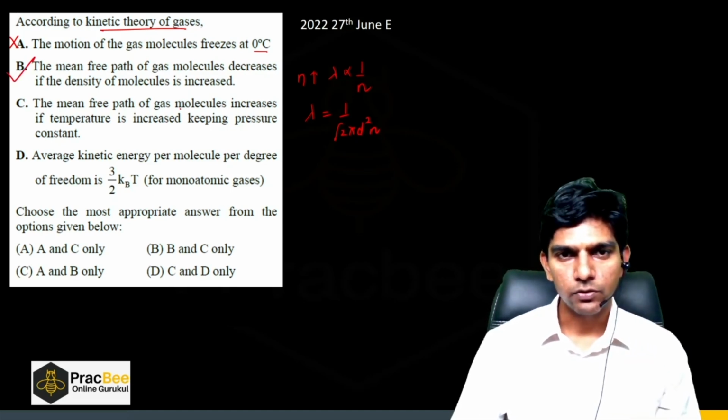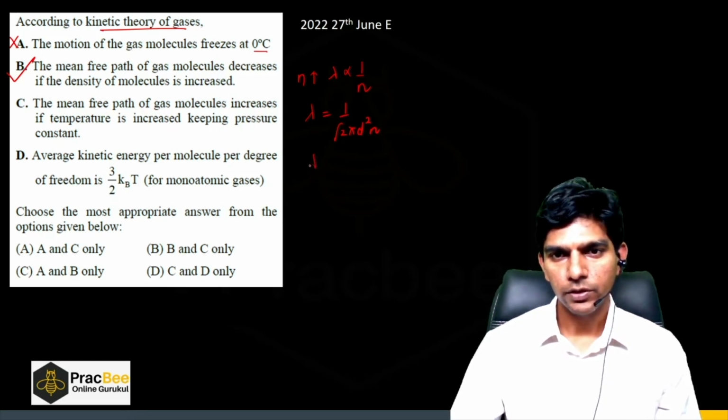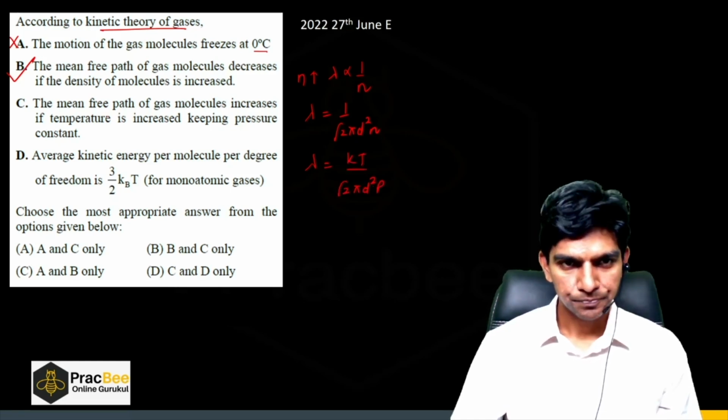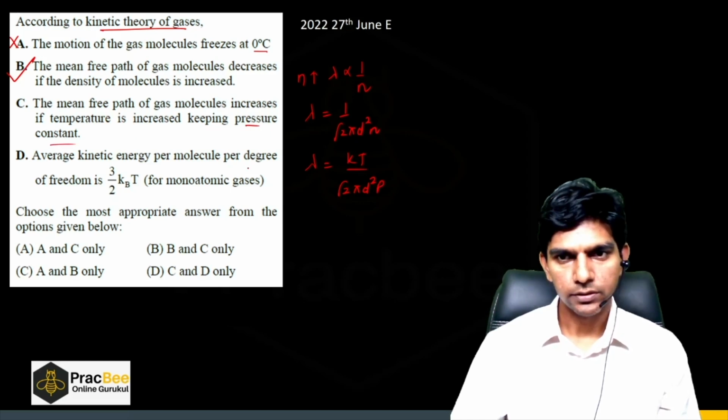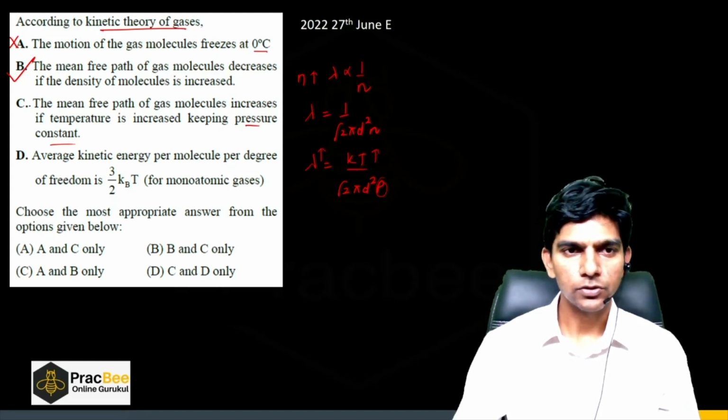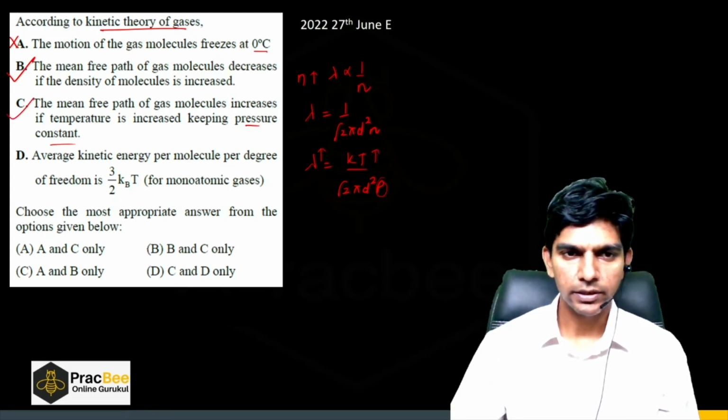Now the mean free path of gas molecule increases if the temperature is increased, keeping pressure constant. Now we know this formula, it will be kT upon root 2 pi d square P. Pressure is constant. The mean free path of the molecule increases if temperature is increased. If temperature is increased, lambda will also increase. So statement C is also correct.